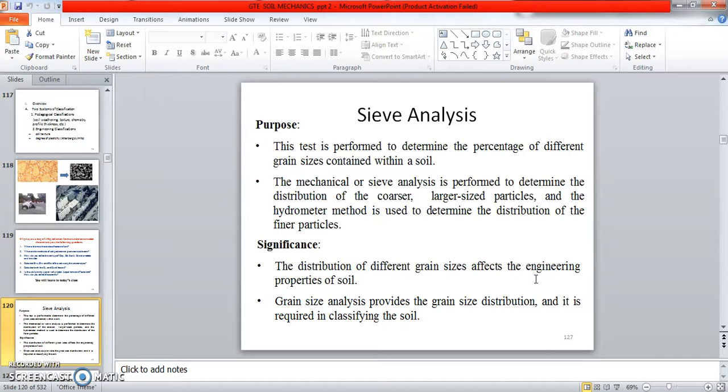Okay, now we can identify the coarser particles and finer particles. And what is the significance? The distribution of different grain sizes affects the engineering properties of soil. The grain size analysis provides the grain size distribution, and it is required for the classification of the soil.